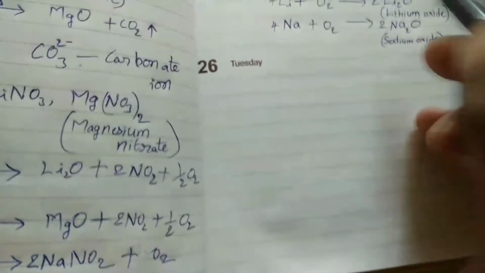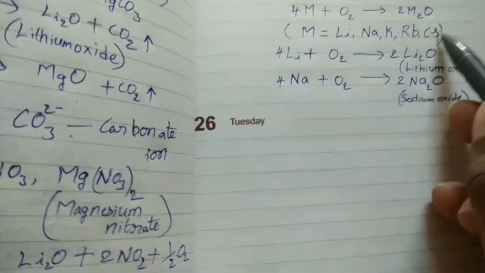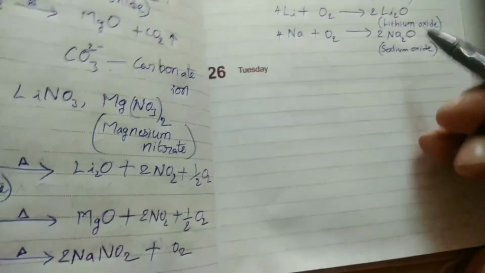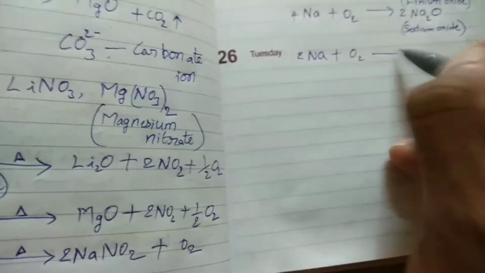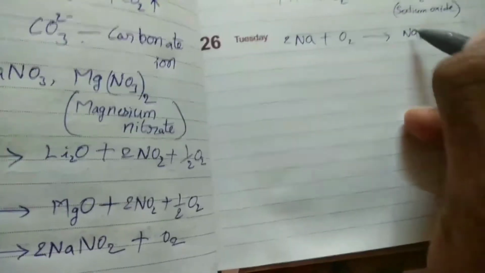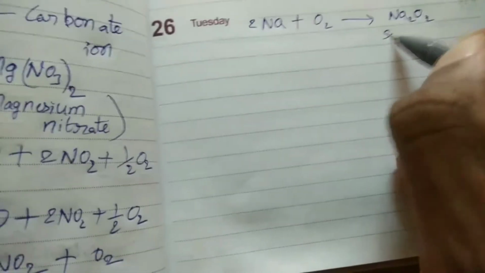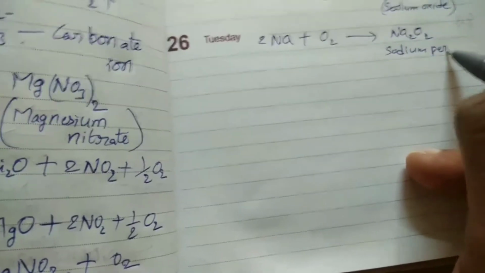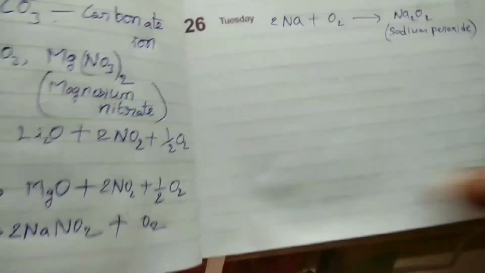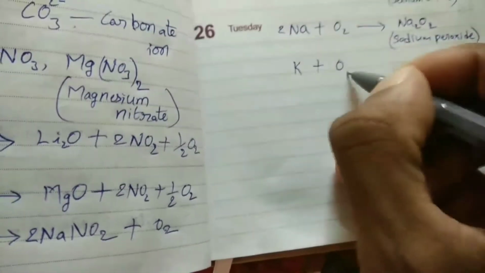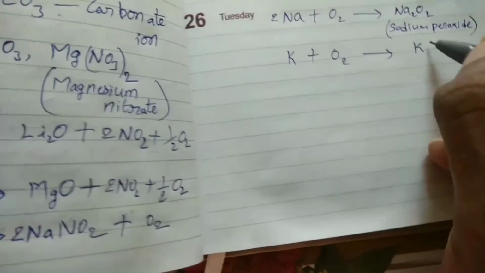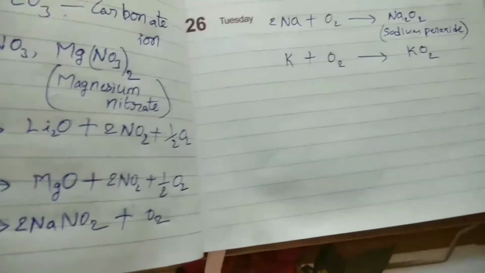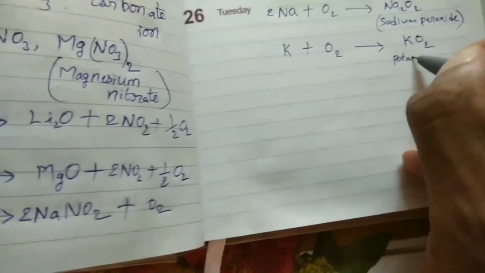In the same manner, potassium, rubidium, cesium can also form similar types of oxides. In addition to these oxides, sodium can also form another type of oxide, that is 2Na plus O2 gives rise to Na2O2. Na2O2 means sodium peroxide. And potassium forms another type of oxide, see this one, KO2. KO2 means potassium superoxide.